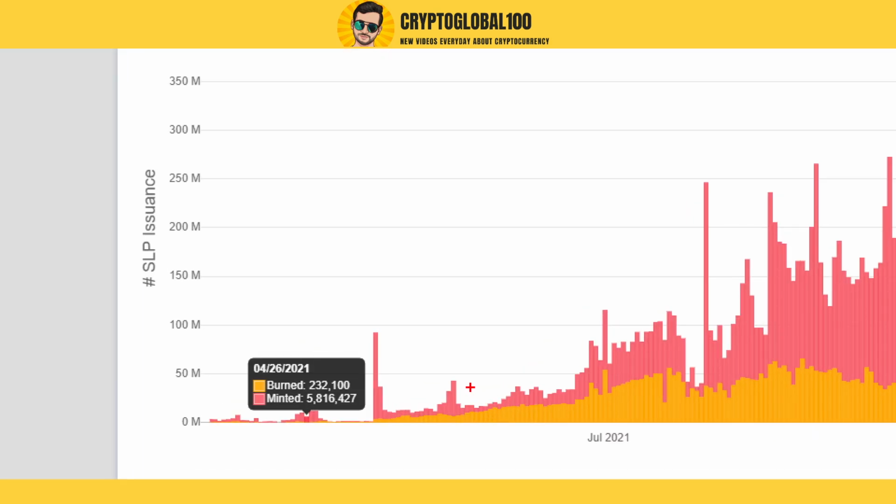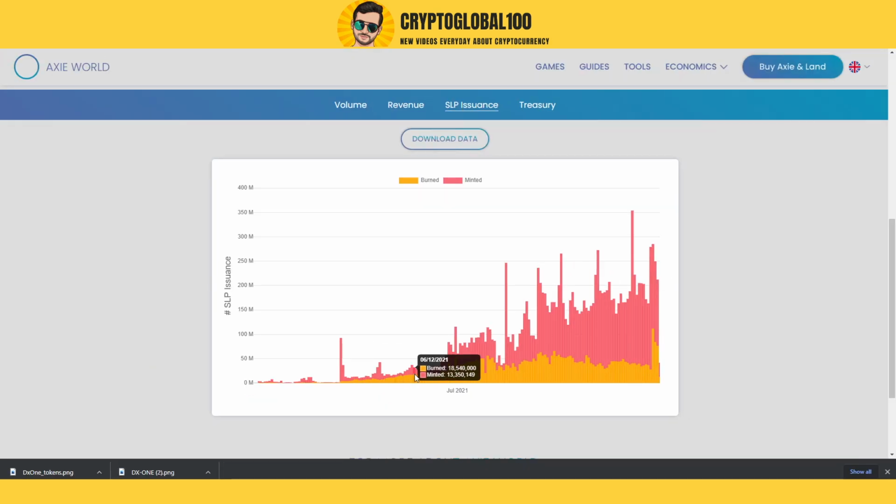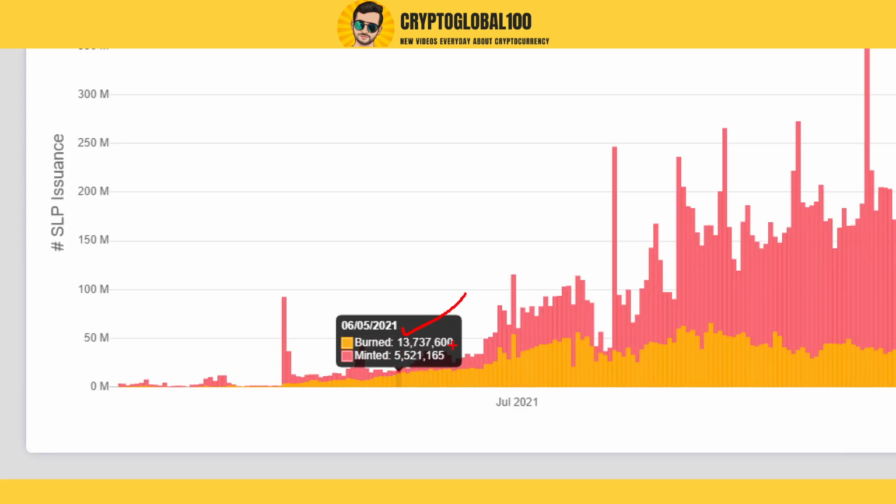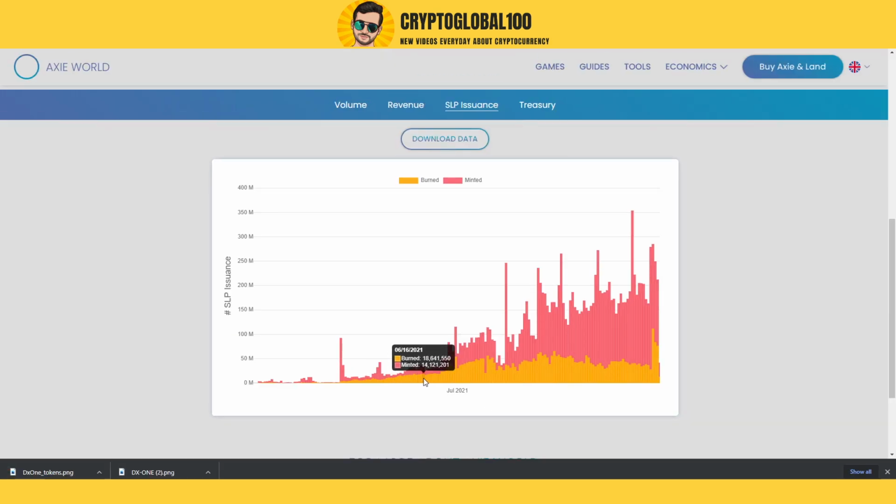Let me show you here. You can see here the amount of burning was more as compared to the amount of minting. You can clearly see. Yeah, you can see here the amount of burning was more as compared to the amount of minting. If we continue, you can see the amount of burning here.